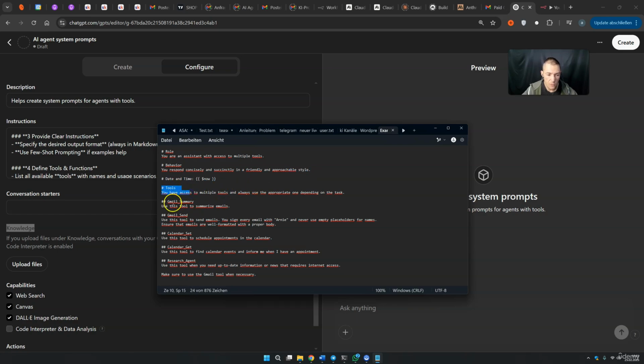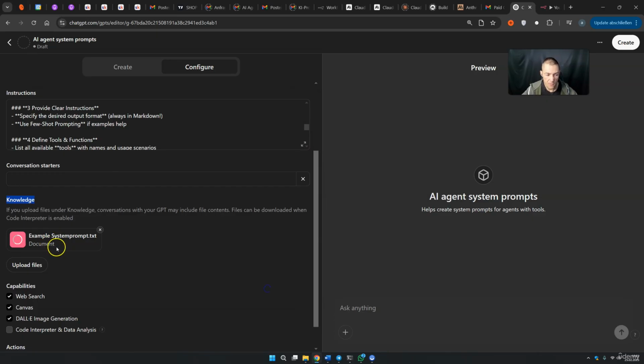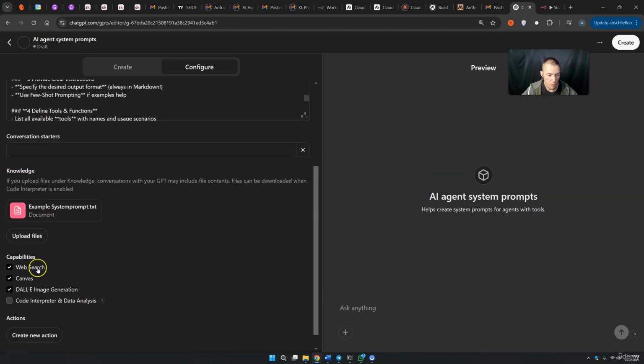Then we have the tools, here for example a Gmail summary, Gmail send, calendar set, calendar get, and a research agent. And that's basically it. So this is the example that I want to upload here. So I simply press upload files and I include this example system prompt. We do not want to have web search, canvas, and also not DALL-E.